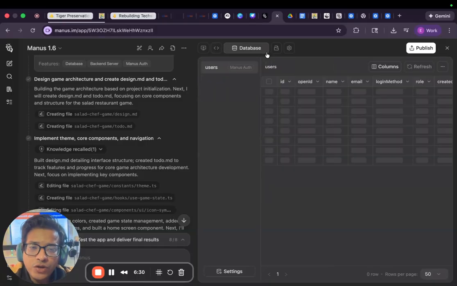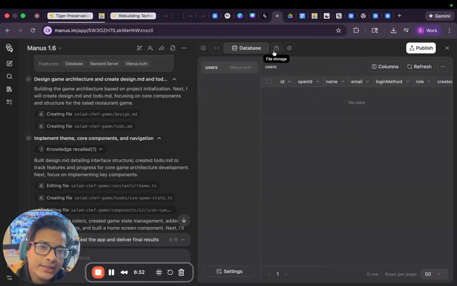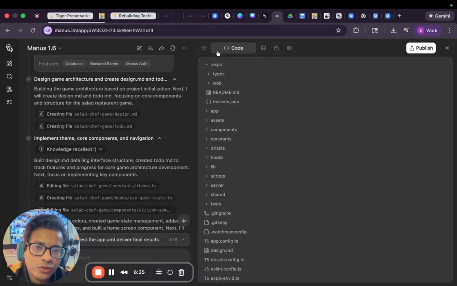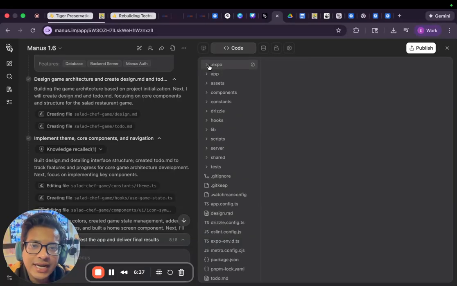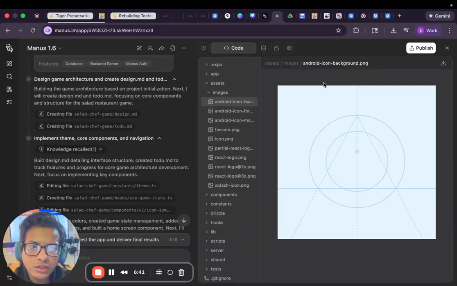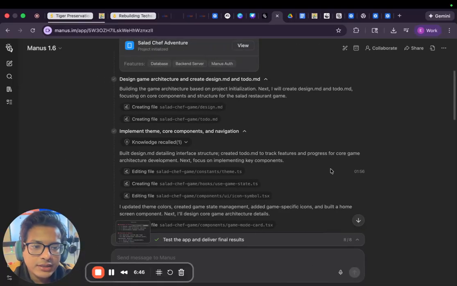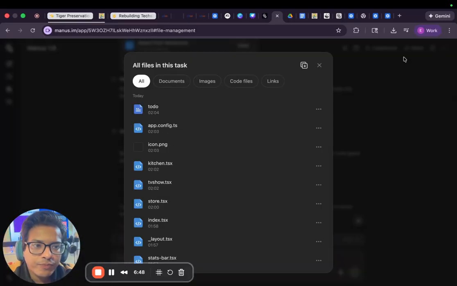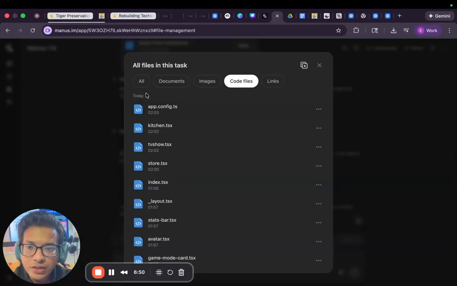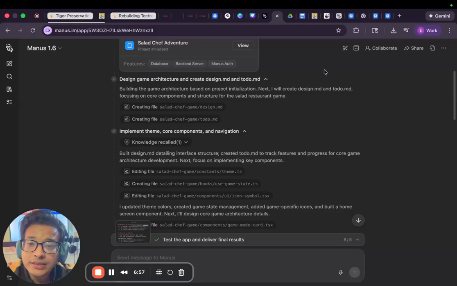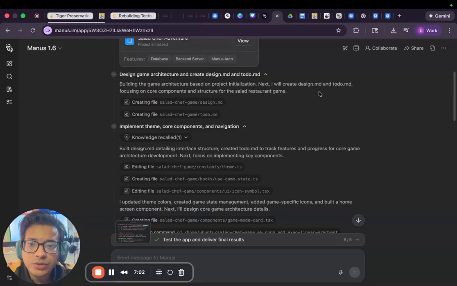Now, any real functioning app will also have a database and some file storage. But if you wanted, for whatever reason, to not have this app here, oftentimes you'll be able to download the whole thing. I'm trying to see where that button is, but generally, at the very least, I go to code files and I can batch download all the files, and take that to a different AI tool, send it to my developer or collaborator, or you can continue to build in here, which is incredible.